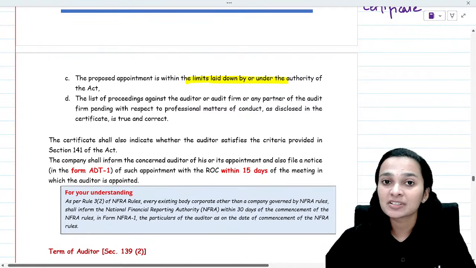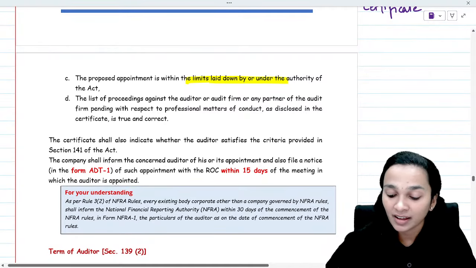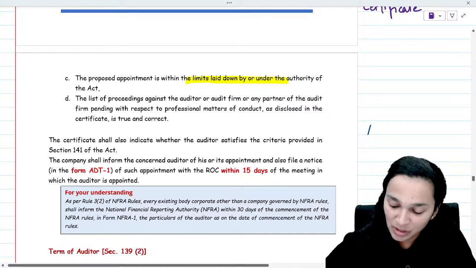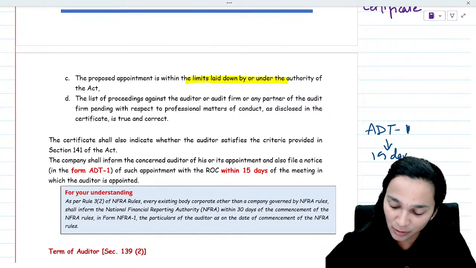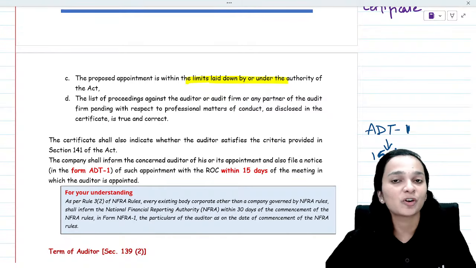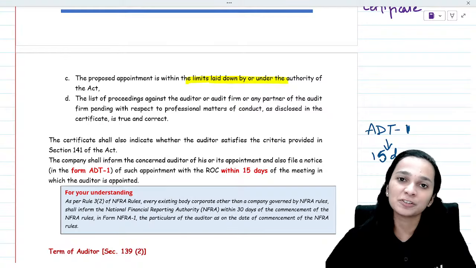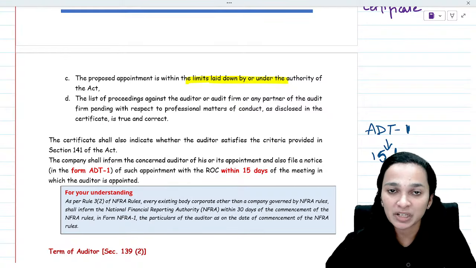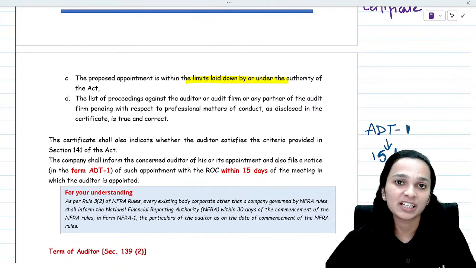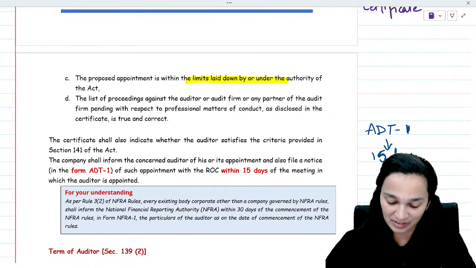Then, whenever a person is appointed as an auditor, an intimation has to be sent to the registrar in form ADT1 within 15 days from the date of the meeting in which the auditor is appointed. So, the first form which we file for appointment of an auditor is form ADT1. The time limit is 15 days from the appointment of the auditor.